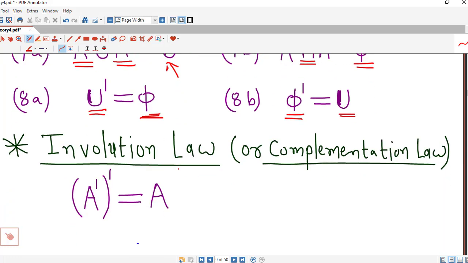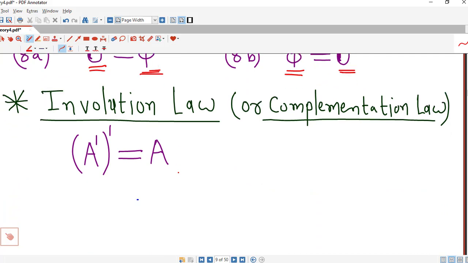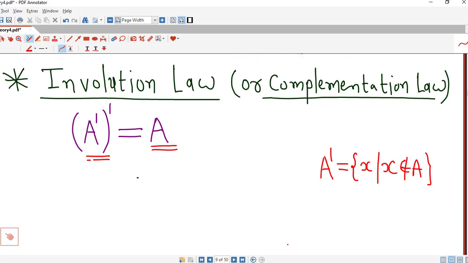And the last law which we are going to discuss in this lecture is complement of a complement of A must be equal to A, where A is any set. A dash means the set of all points which are not in capital A, and we are considering complement of A dash.